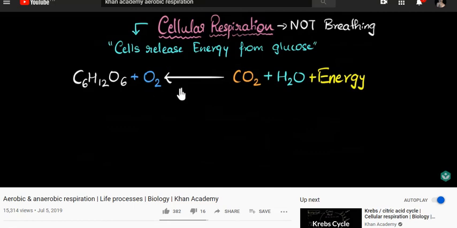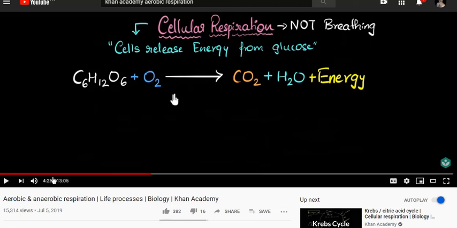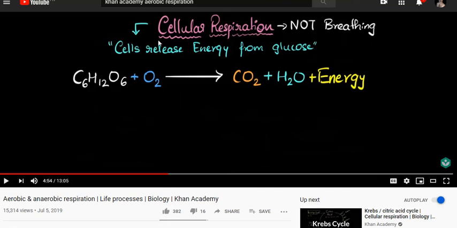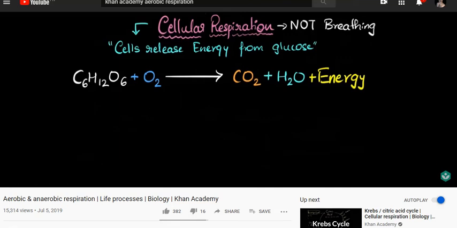So respiration is the exact opposite of that. So in photosynthesis, plants trap the energy from the sun into glucose, and respiration is the exact opposite. They release that energy from glucose. And we've talked, and it's the same energy